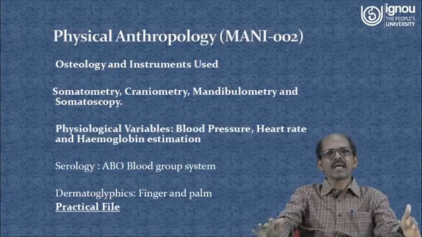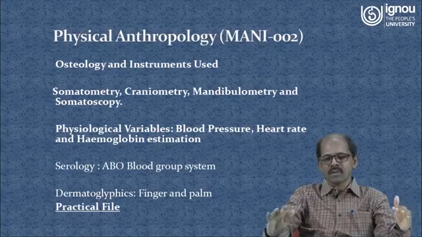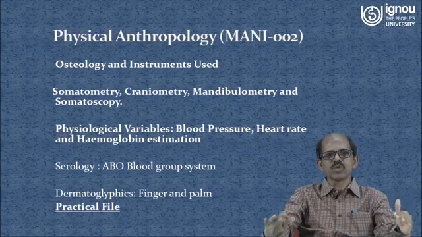We have clearly described the different instruments used by anthropologists in this practical component.